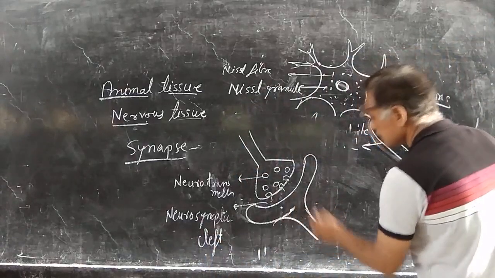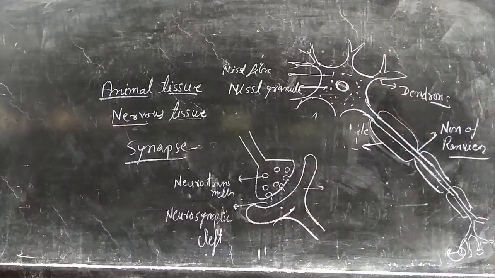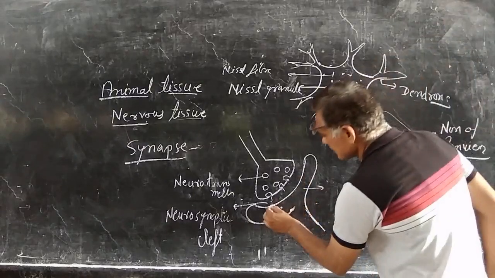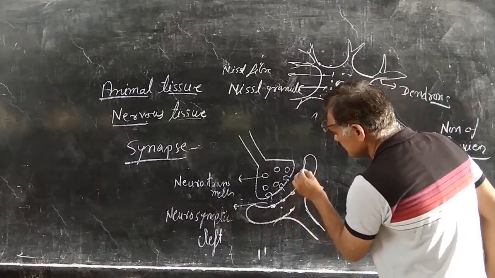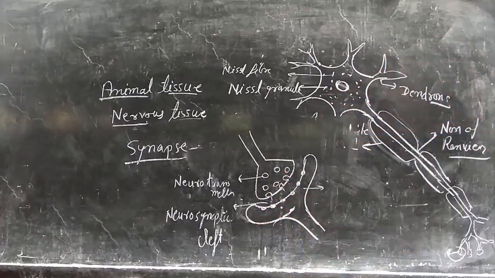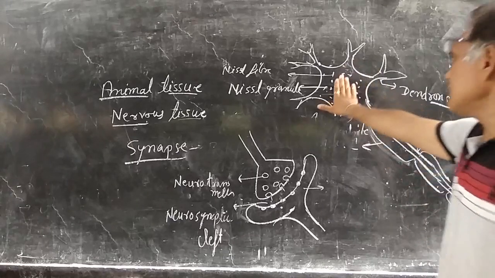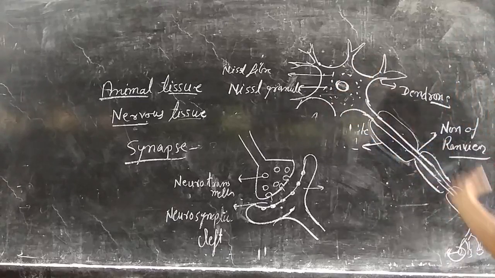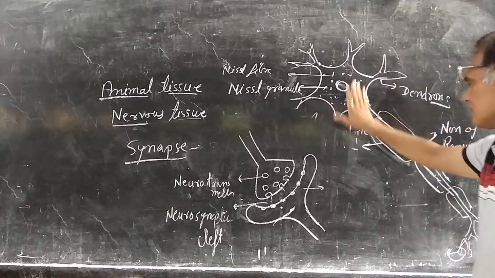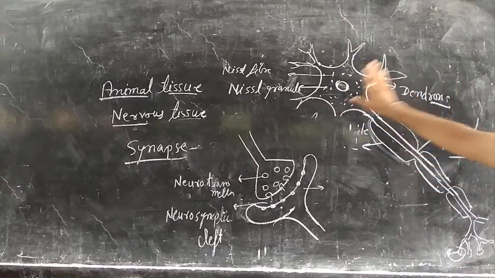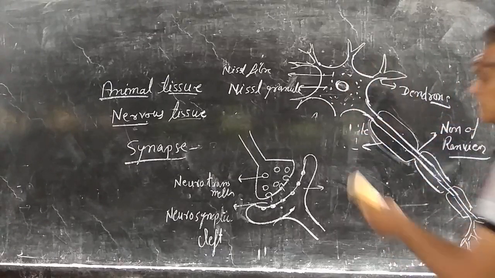This is where the dendrites of another neuron are, and here some receptors receive the signals that come from the neurotransmitter. That is the junction where two neurons join together and transfer the message or information from one neuron to another. Normally the nerve impulse always travels from cyton to axon.